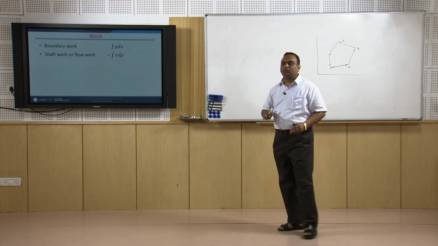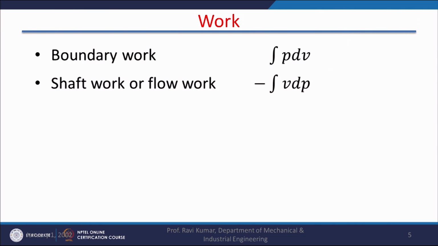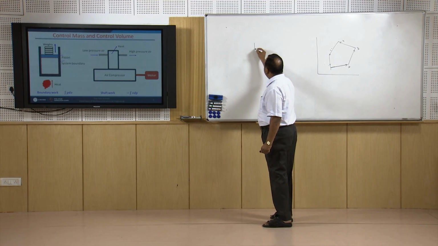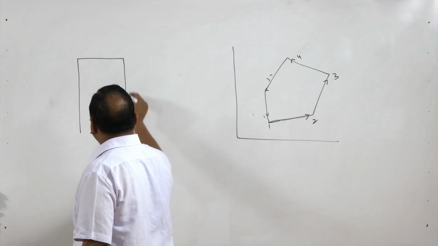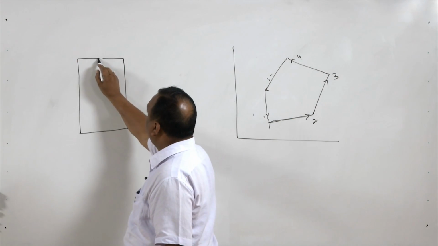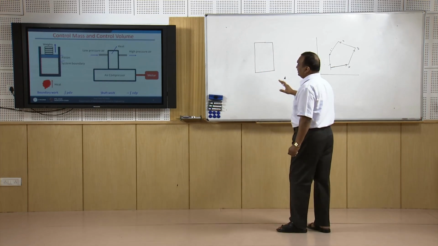In thermodynamics, there are two things, heat and work. The entire philosophy of thermodynamics is based on the interaction between heat and work. In thermodynamics, there are two types of work: one is boundary work, another is shaft work or flow work. In boundary work, the work is done by the movement of the boundary. Suppose there is a system. If there is a movement in the boundary of the system, work is supposed to be done by the system.